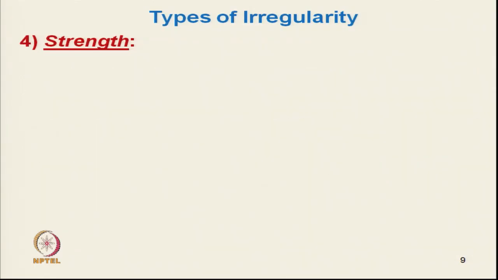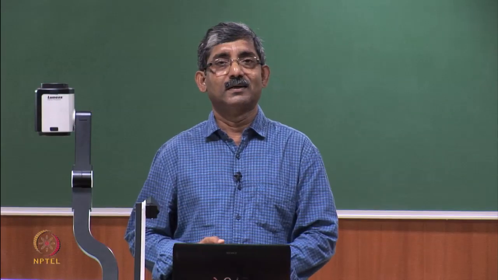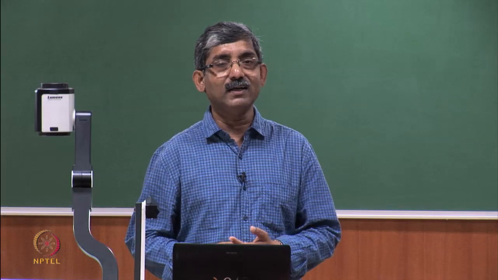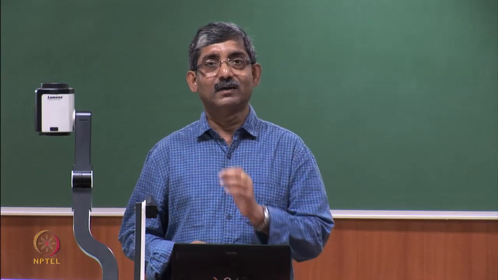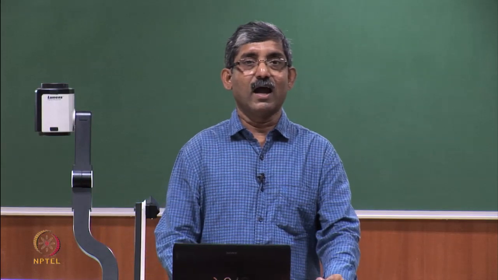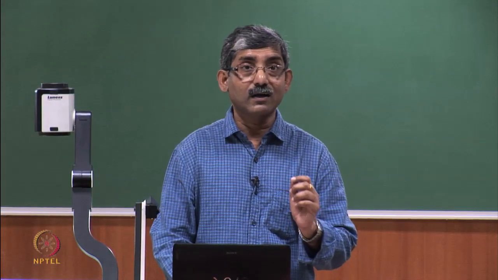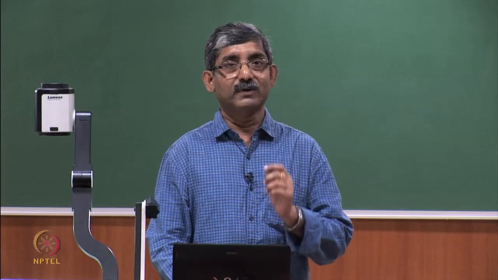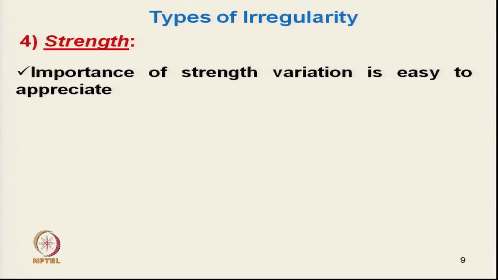Next comes the strength. As we have discussed, the strength variation is directly related to the diameter variation or mass variation. Higher unevenness of yarn, that means unevenness in terms of mass variation or diameter variation, will have higher strength variation.